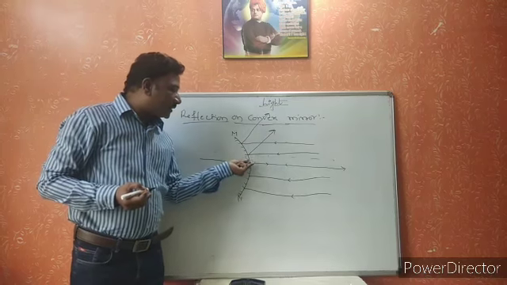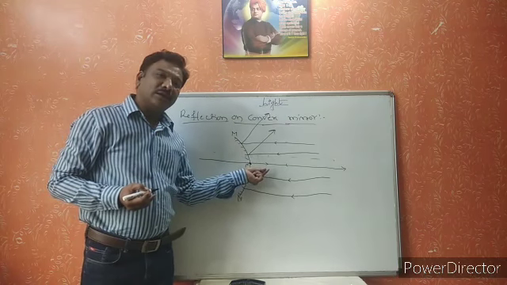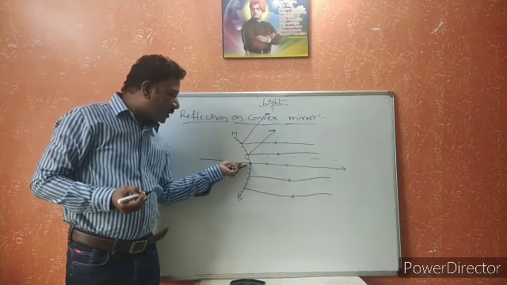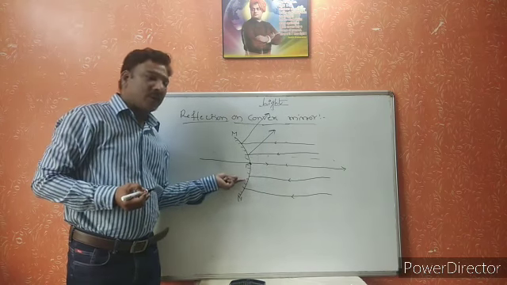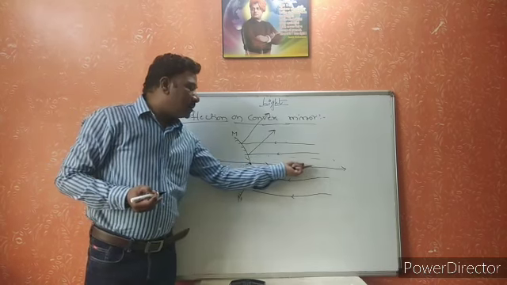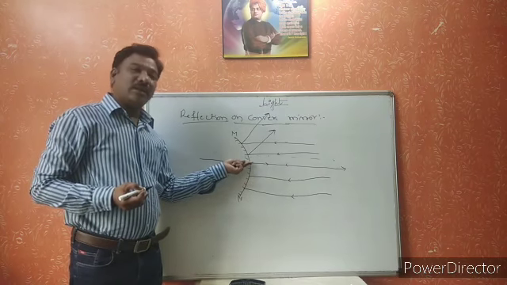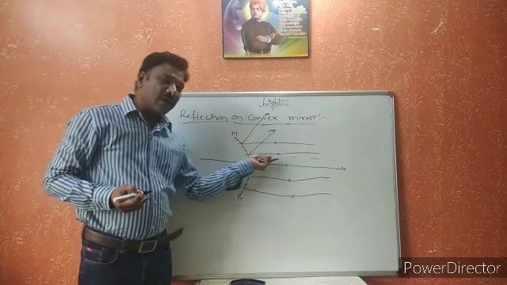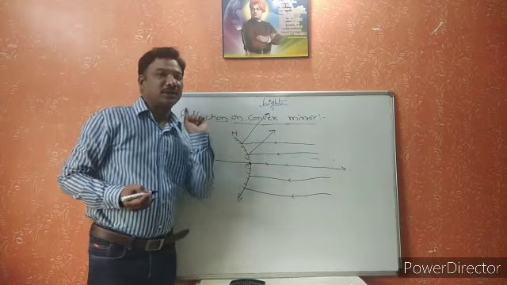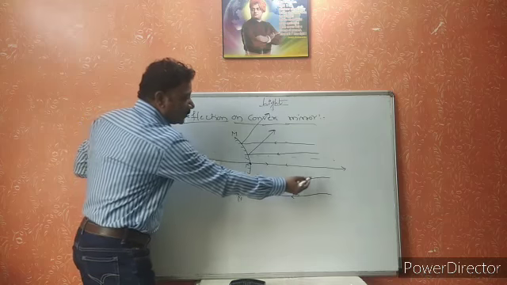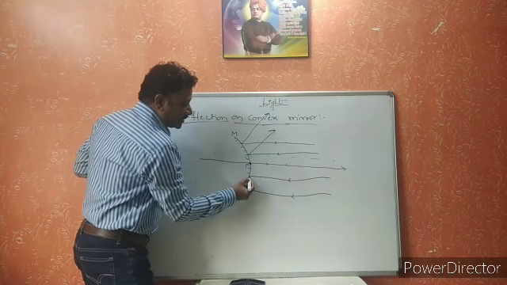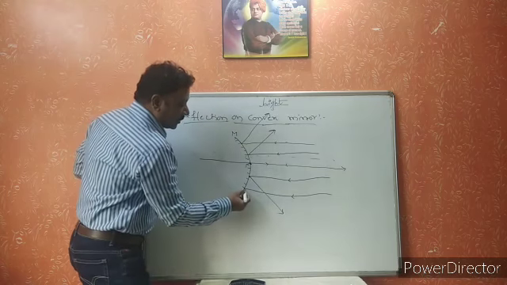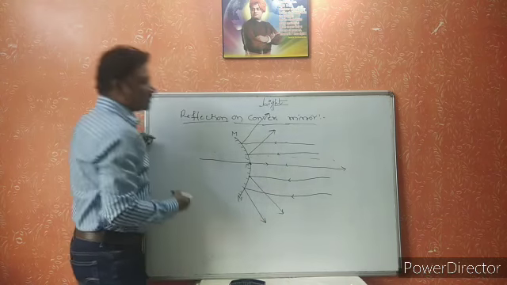Why? Because the principal axis is nothing but the normal line, perpendicular to the mirror. So the light ray which is incident on the normal line reflects and passes in the same direction. If you take another ray incident at this point, it will reflect in this direction, and one more ray will reflect in this direction.